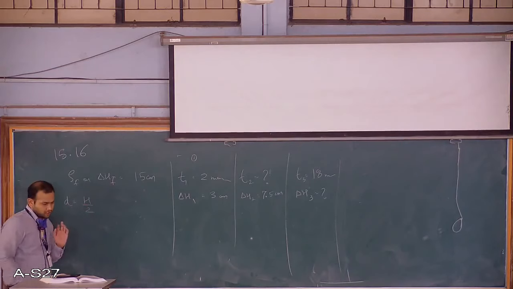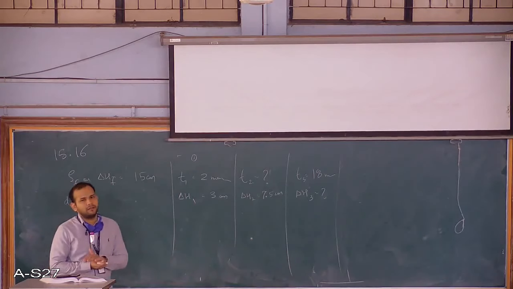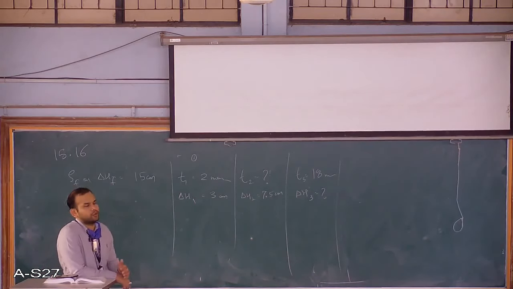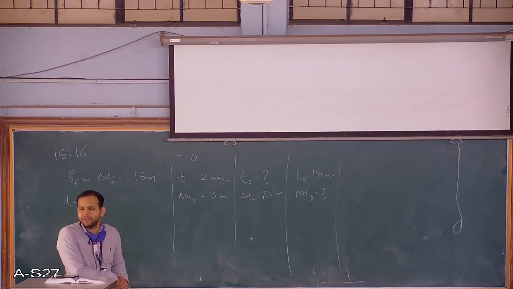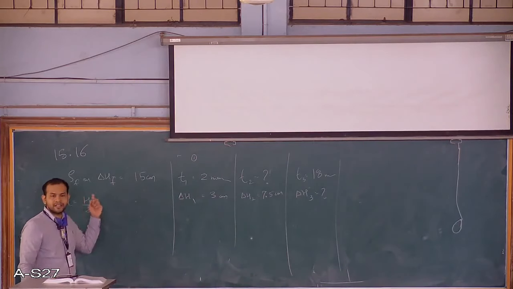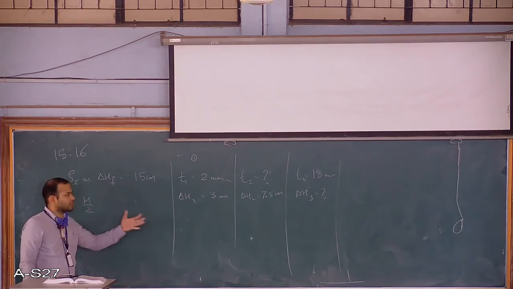No. So don't panic. If you think that there is no value given, don't try to assume anything. Just try to move ahead with the problem. You will find that H value will get cancelled out somewhere, that D value will get cancelled out somewhere. So you may not actually require that value to solve this problem.